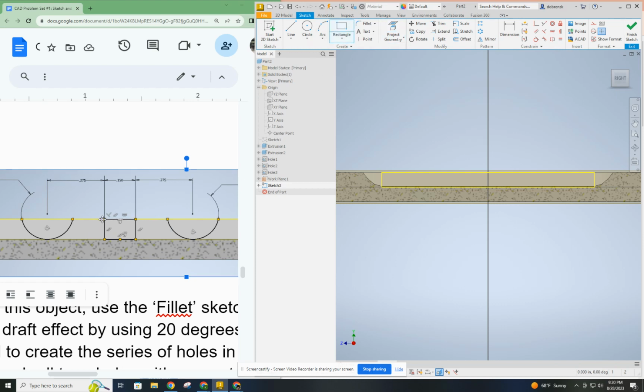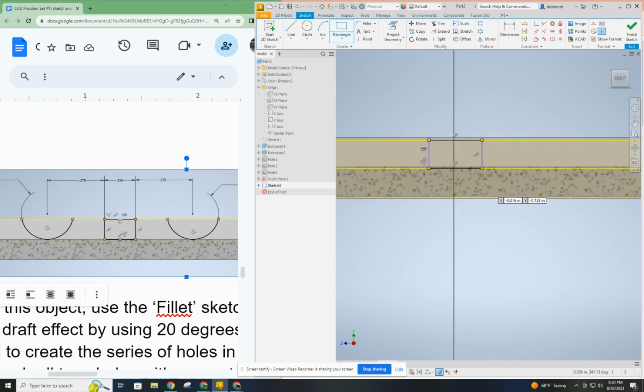But essentially what I'm going to be doing is putting a rectangle in and then two half circles. And that rectangle is exactly in the middle of the part, as we can see from the projected image there. So there's my midpoint right on the axis line. I'm going to split that with my rectangle here, and I'm not really going to worry about the size of it yet.